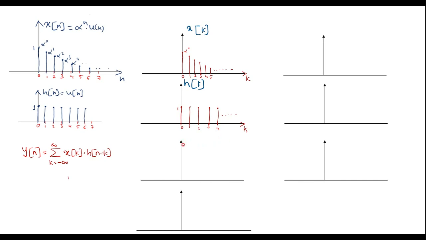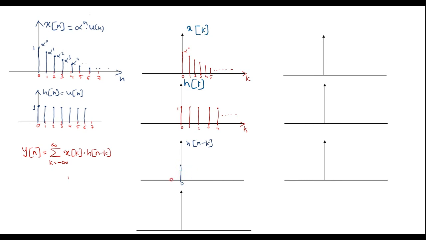H of n minus k signal is derived from h of k by reflecting h of k. That is, let this be h of n minus k, which is obtained by reflecting h of k. That is, at n equal to 0, its value is 1.